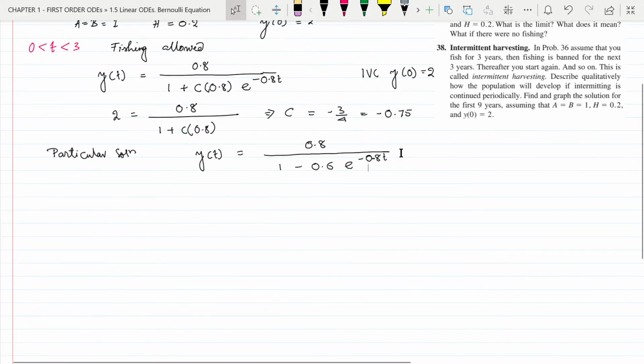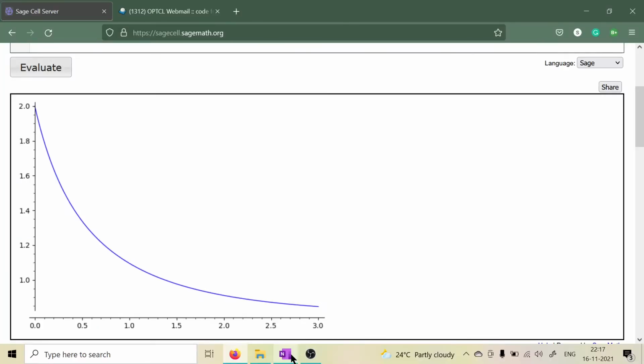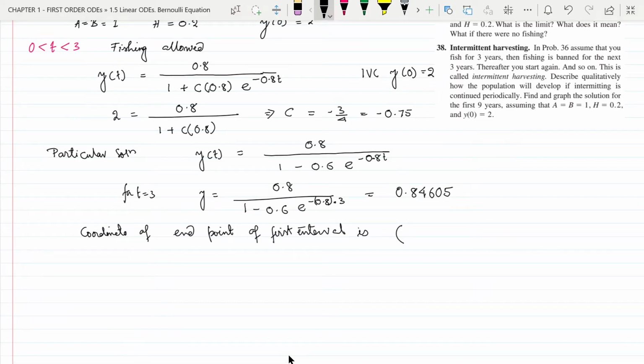So, for t equal to 3, y equal to 0.8 divided by 1 minus 0.6 e to the power minus 0.8 multiplied by 3, and this is equal to 0.84605. So the coordinate of this point is, first we write the t coordinate 3 and then the y coordinate, that is 0.84605, and this will be the initial value condition for the second interval.